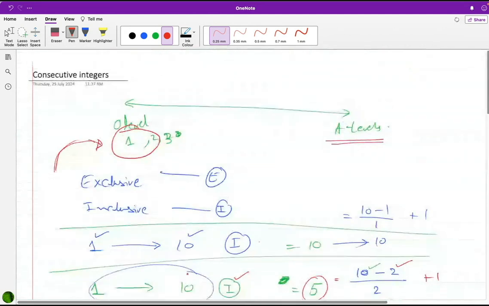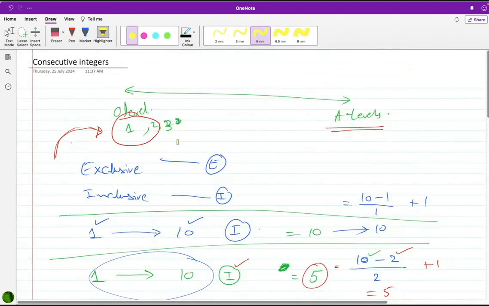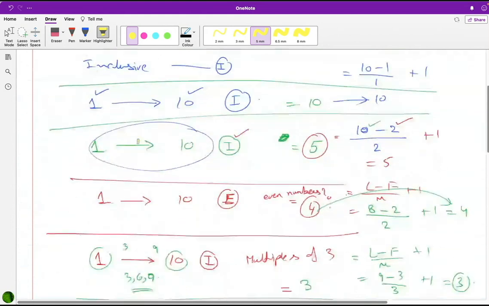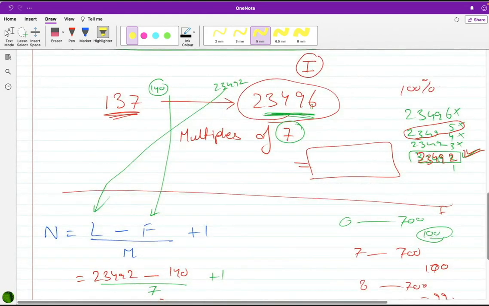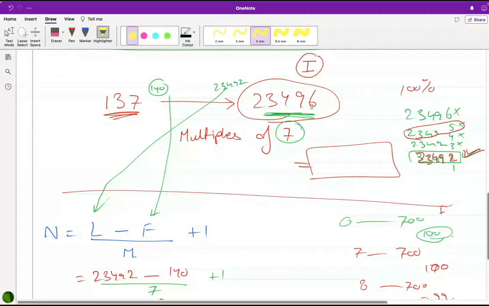Now coming back to the first thing which I said, these were the students who were very good at it. I would admit that even I didn't know, but they knew. They were so sharp that they were telling 23496 cannot be a multiple of 7. I was the one punching this in the calculator. I didn't save my second. I should have known that 137 is not a multiple of 7, but they knew. They had their things. They said, sir, 7 plus 3 plus 1 is this, and this could be possible, this is not possible.